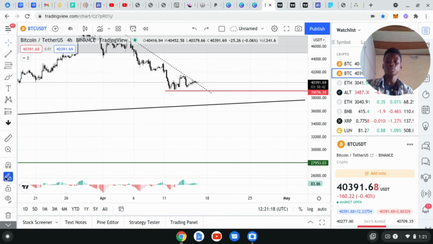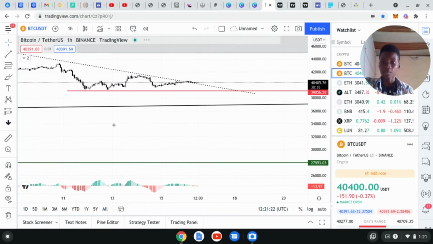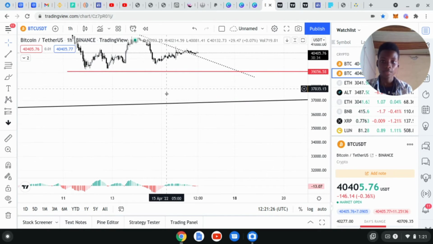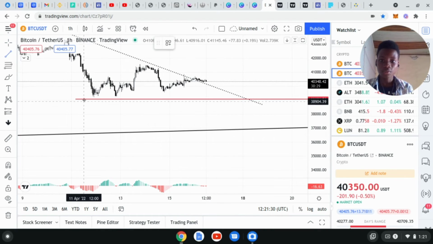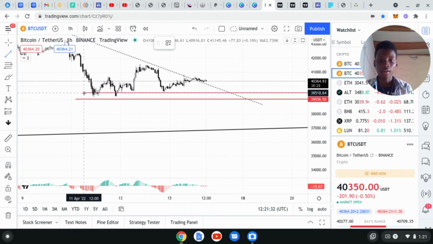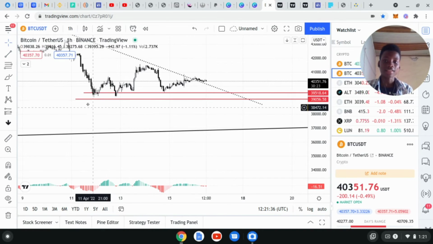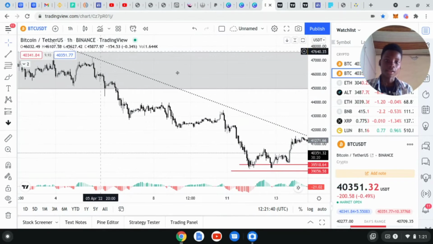So let's move over to the 1 hour time frame to see if we'll still get more information about Bitcoin. Okay. Now in the 1 hour time frame, we can still see that this place too is still an area that price is refusing to break below ever since it started this downtrend, this 4 hour downtrend here.